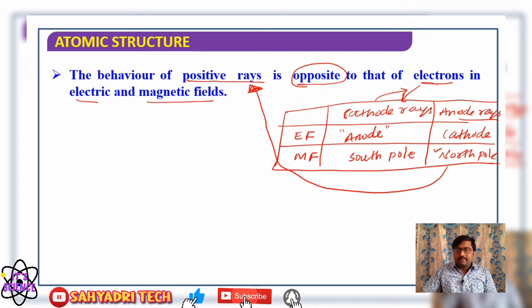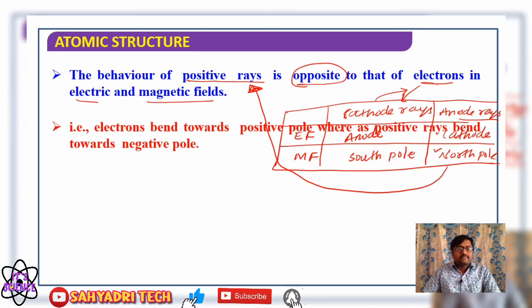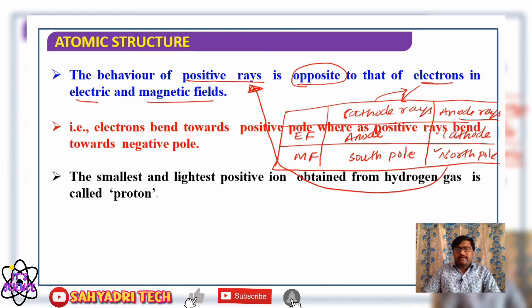Now, electrons bend towards the positive pole, whereas positive rays bend towards the negative pole, that is, the cathode. Okay, well, the smallest and lightest ion. During discharge of those gases, that is, when we pass high electric voltage at reduced pressure through a gas, there will be formation of positively charged particles. Which one is the smallest among all the positively charged particles?